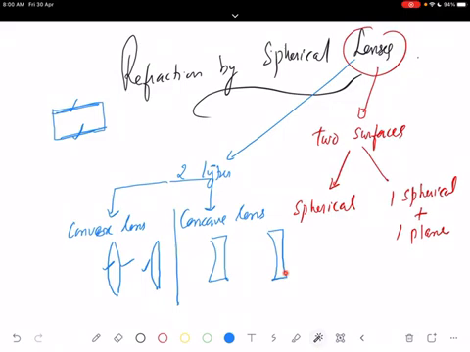In the first one, both surfaces are spherical, and we call this a double convex lens. Here one side is bulging outward and the other is plane, so we call this a plano-convex lens. In the case of a concave lens, there are two concave surfaces curved inwards. They are called a double concave lens. And one side is plane, so we call it a plano-concave lens.